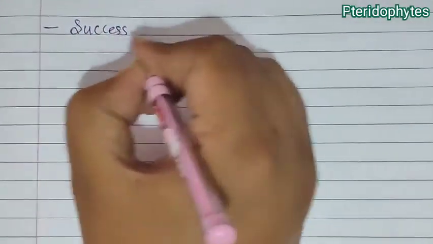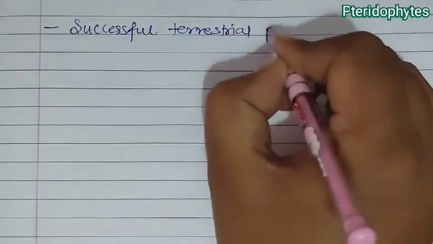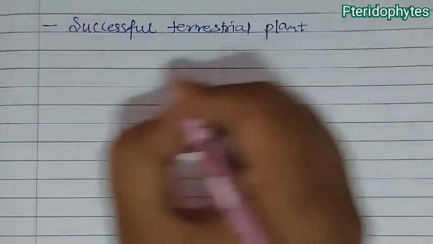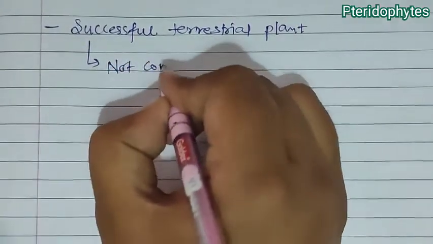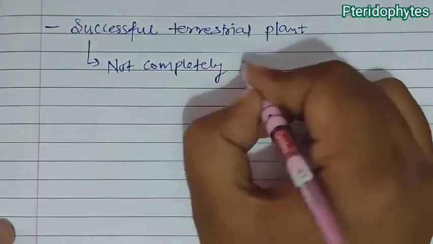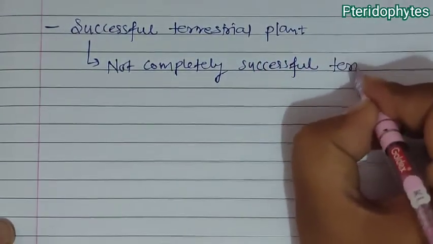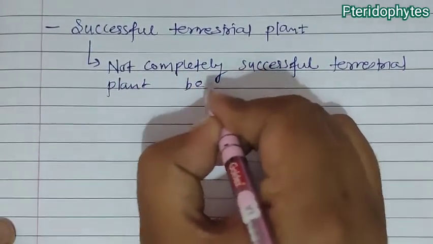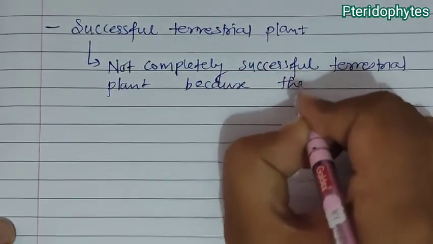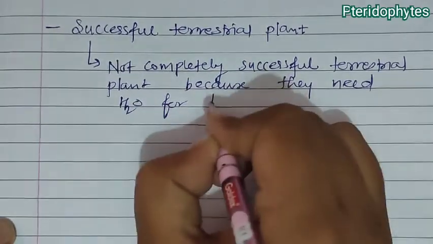Pteridophytes are considered successful terrestrial plants, but they are not considered completely successful terrestrial plants, because they need water for fertilization.